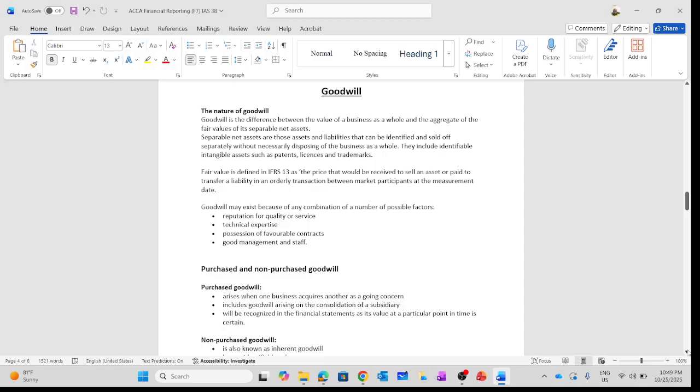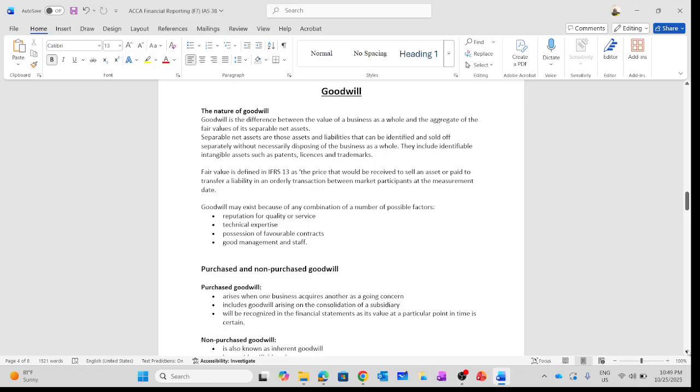For non-purchase goodwill, also known as inherent goodwill, it has no identifiable value. It is not recognized in the financial statement. As I mentioned earlier, non-purchase goodwill is the same as internally generated goodwill. So we are not going to recognize that internally generated goodwill, the non-purchase goodwill, in the financial statement.